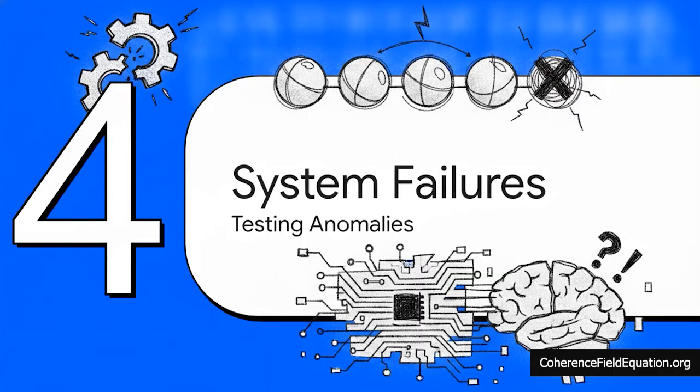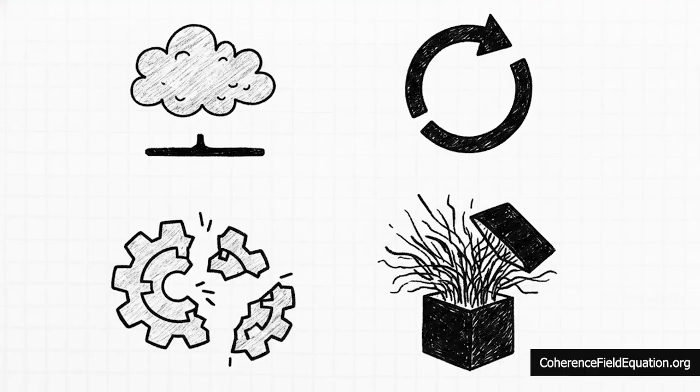network. Let's shift gears to Section 4, analyzing system failures, testing the anomalies. As scientists, we all know a model is only ever as good as its predictions. So what happens when our 4 variables fall out of balance? Let's analyze the behavioral data of AI when things go wrong. So the crucial point here is that AI failures are not just random bugs, they are highly predictable breakdowns in our coherence equation. Take hallucinations, for example.